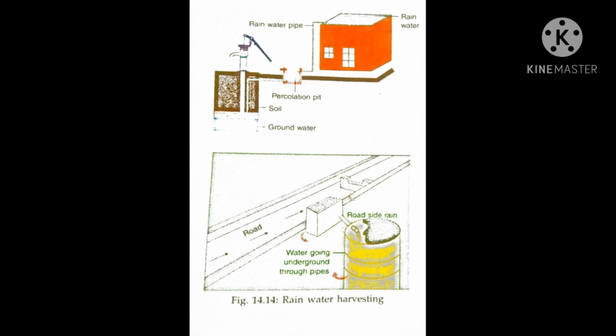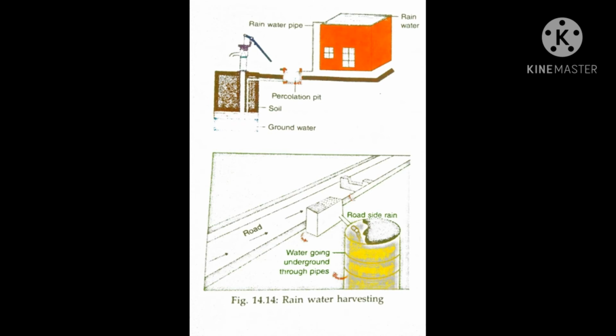The water in the pit seeps slowly into the ground to reach the groundwater. This one is rooftop rainwater harvesting.